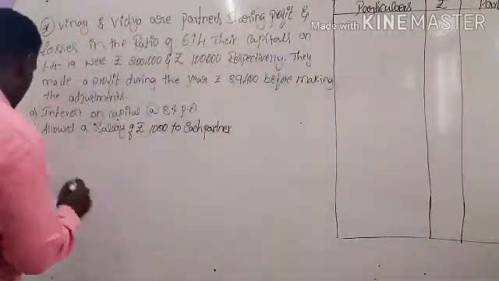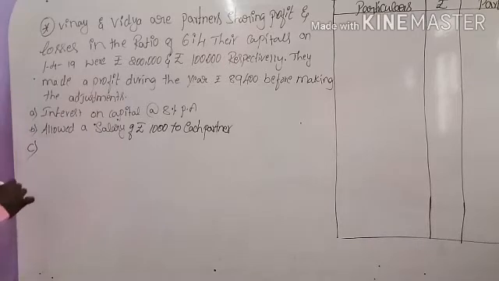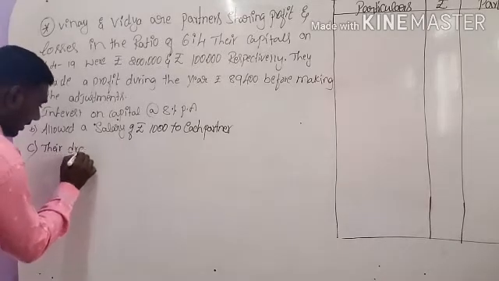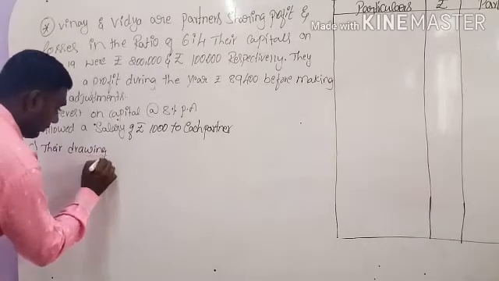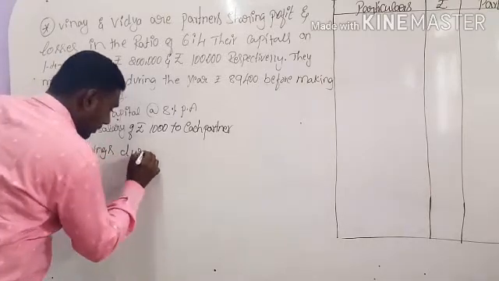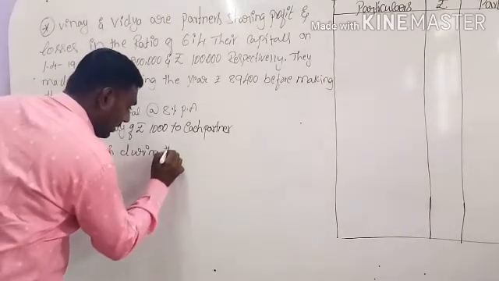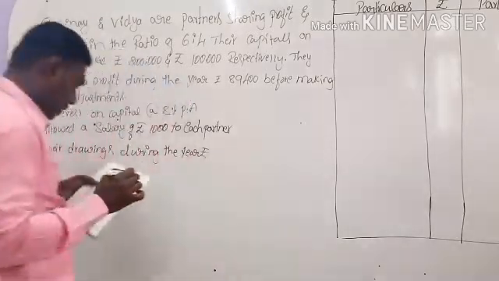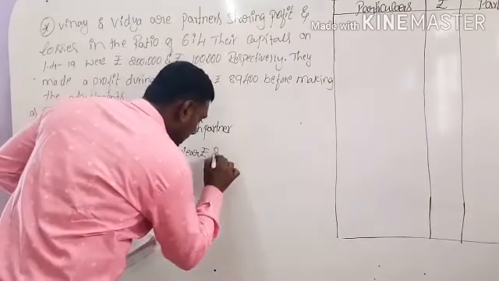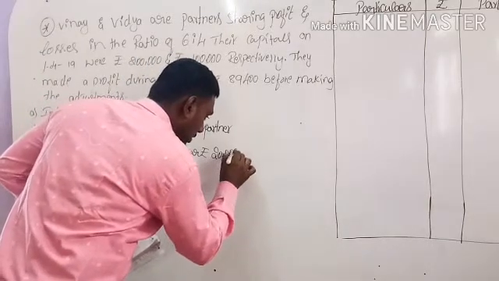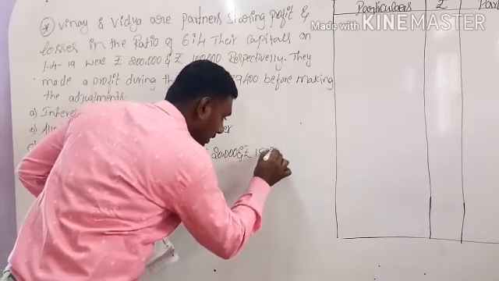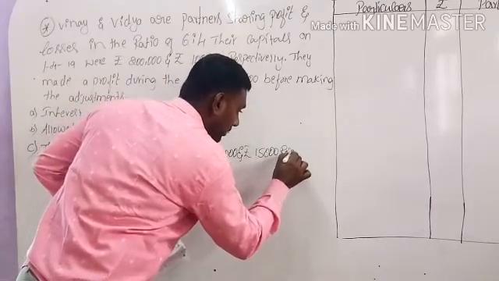Next, adjustment C: their drawings during the year were rupees 20,000 and rupees 15,000 respectively.